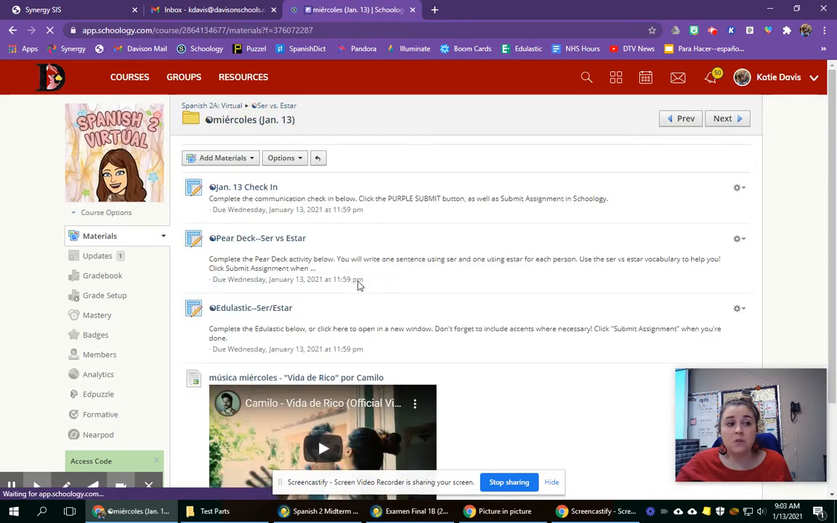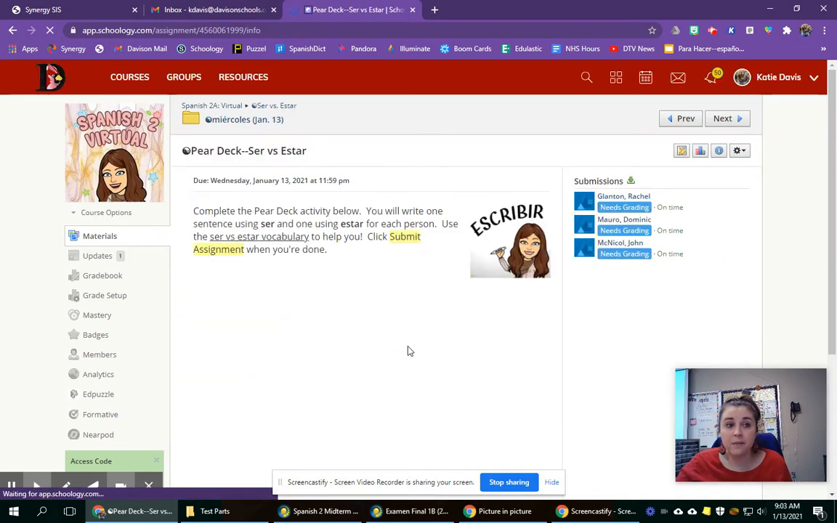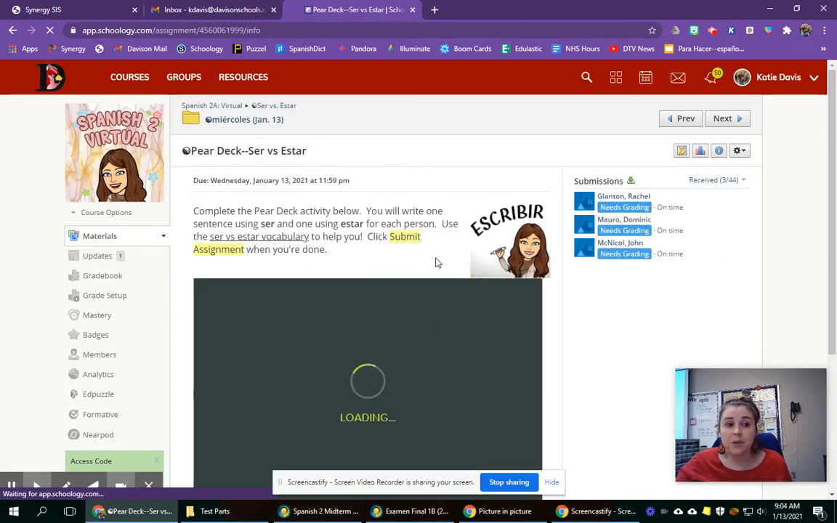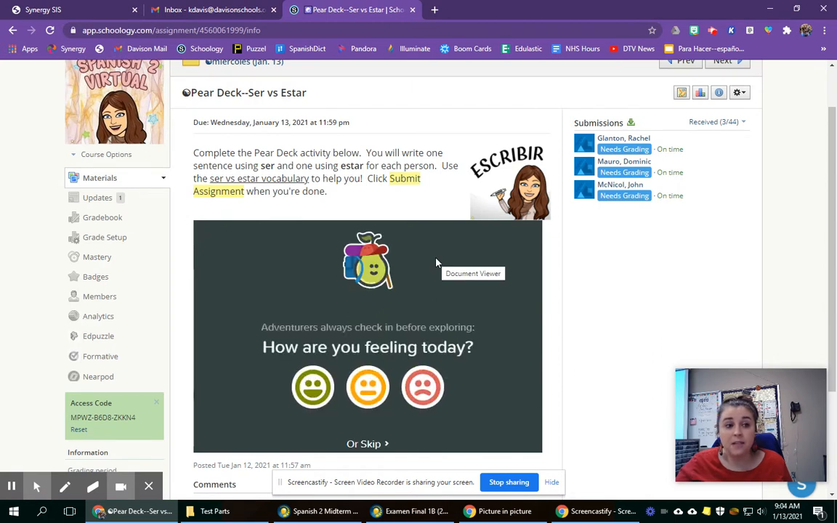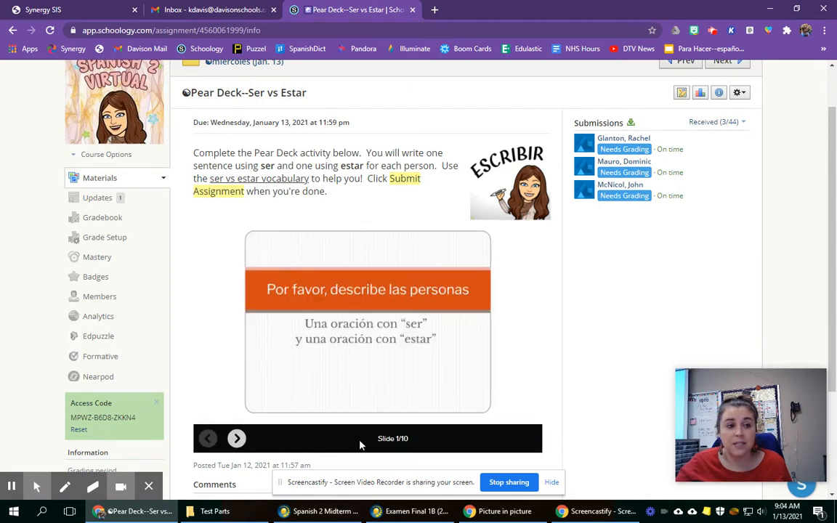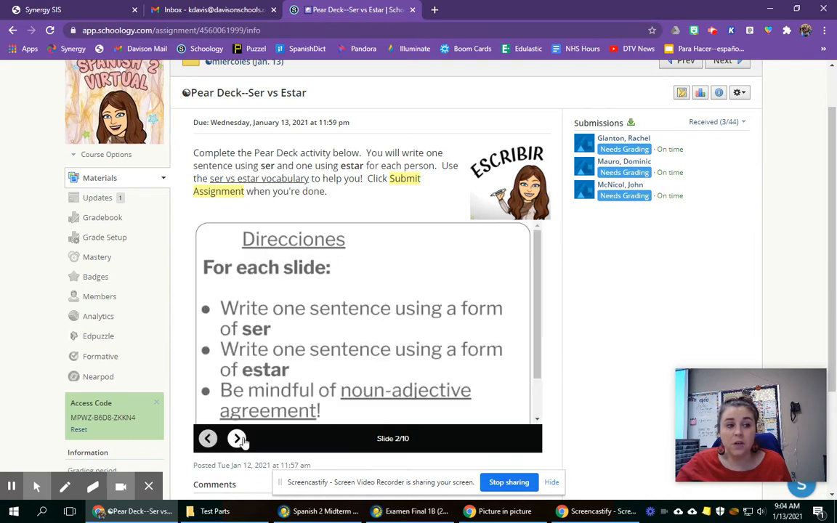Y luego tenemos dos prácticas. We have 2 practices on Sarah and the Star. The first is a Pear Deck. And remember with Pear Deck, you're going to see a picture and you're going to type out a sentence. In this case, you're going to type two sentences. So here are the directions for you.